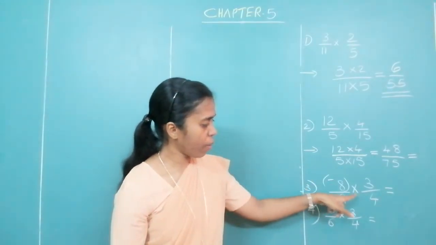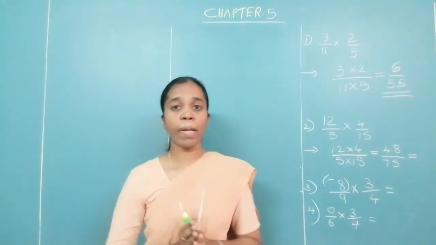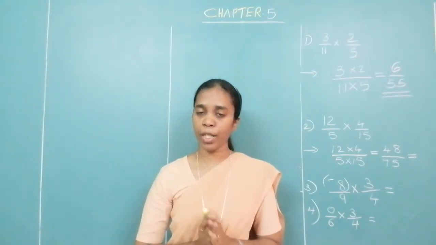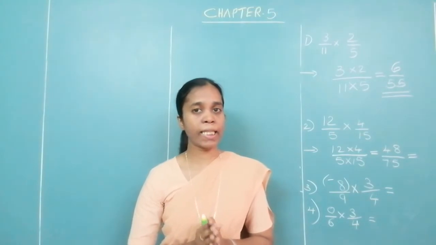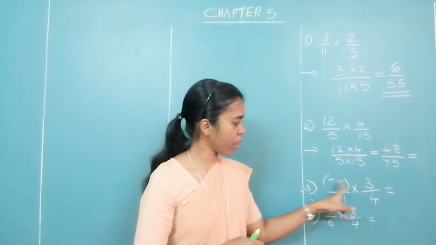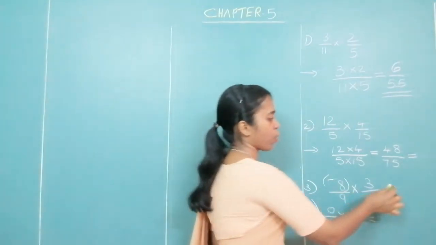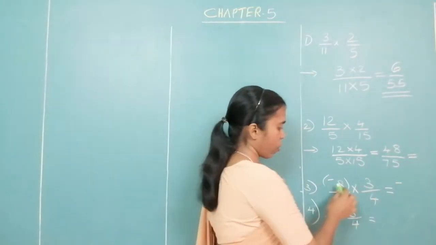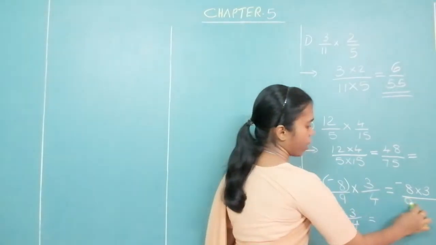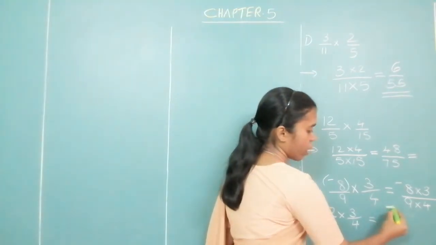Minus 8 upon 9 multiplied by 3 upon 4. Now, we have learned that in multiplication and division, if the signs are different, then the answer is negative. Now look at it. This is a multiplication. Signs are different. This is minus, this is plus. So the answer is negative. So first put that sign. Okay. Now we multiply 8 into 3. Multiply the numerators and multiply the denominators. Okay. So what will you get over here?